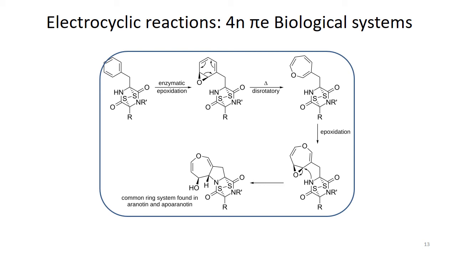Enzymatic epoxidation of phenylalanine derived diketopiperazine forms arene oxide, which undergoes a 6 pi disrotatory ring opening electrocyclization reaction to produce the uncyclized oxepine. After a second epoxidation of the ring, a nearby nucleophilic nitrogen attacks the electrophilic carbon, forming a 5-membered ring. This resulting ring system is a common ring system found in aranotine and its related compounds.